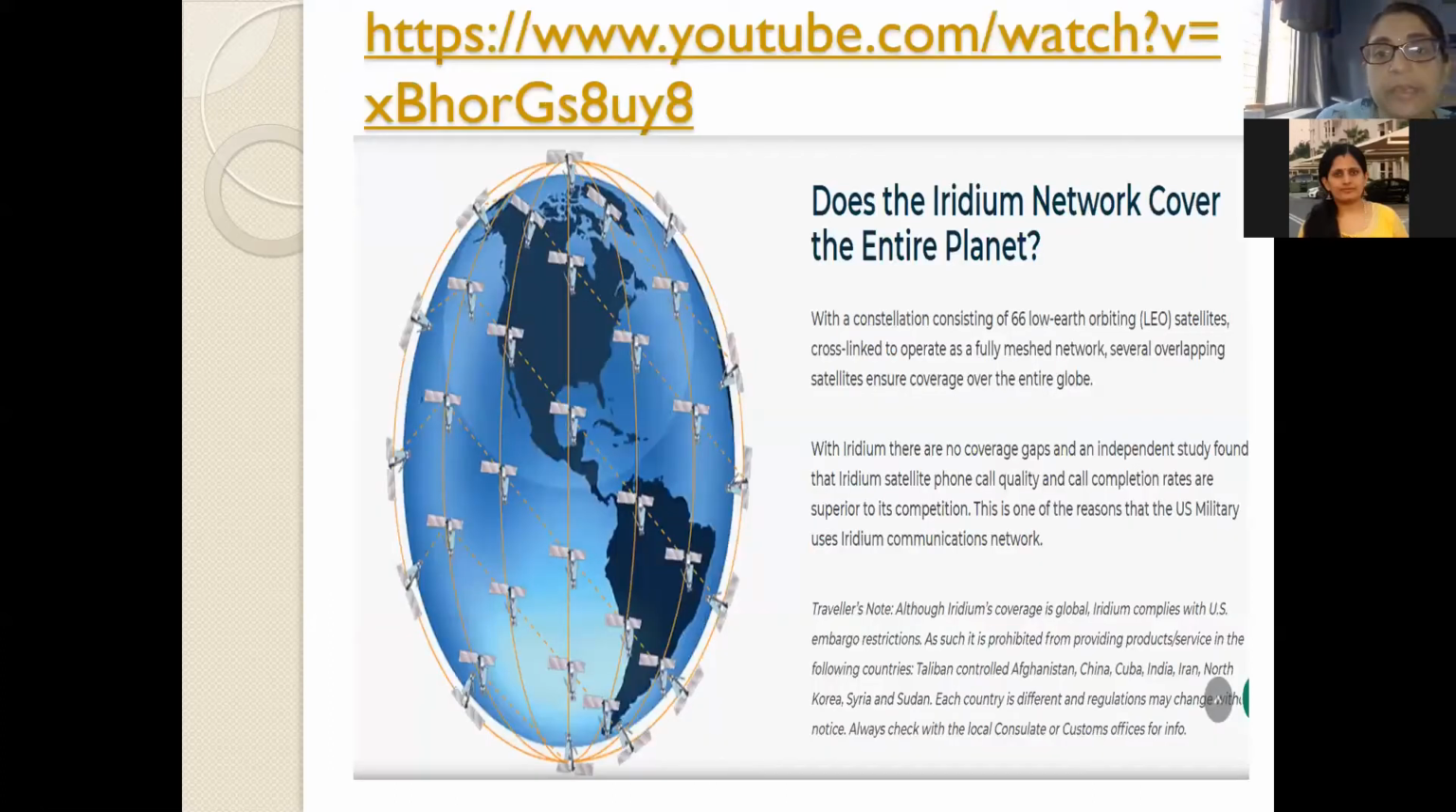So, Doppler effect. This is taken from the official website of Iridium, which talks about having 66 satellites in 11 orbits, and with this there is no coverage gap. That is, we don't have any loss of communication. We have continuous communication. The phone quality is good, and the call completion rates are superior. And then the US Army is using Iridium communication.